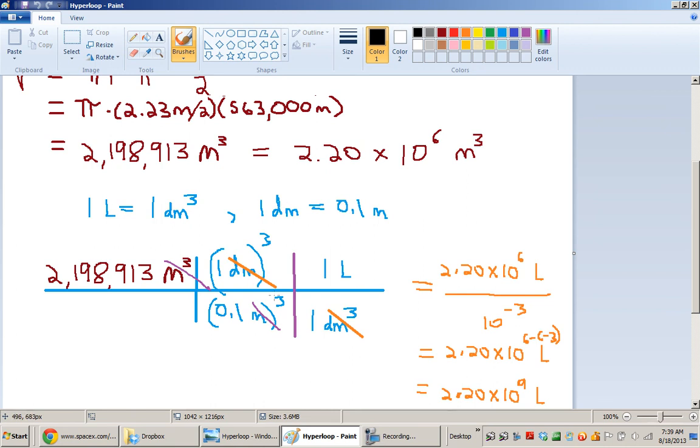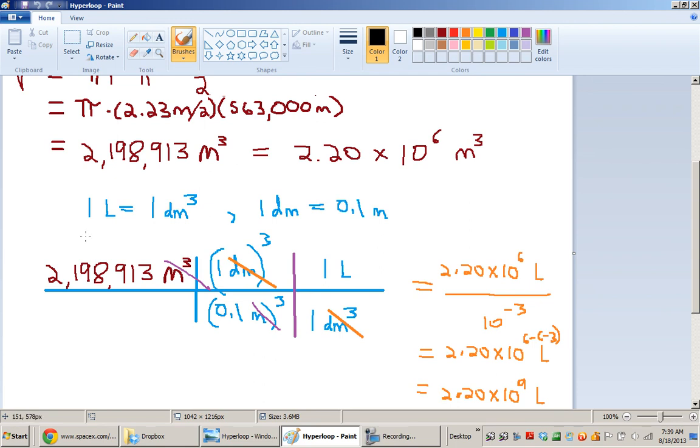And in doing so, I'm going to be canceling out meters. I have to do it 3 times, or cube it, put it to an exponent of 3, because I need to cancel 3 separate factors of meters. So that's why these things have cubic or 3 exponents. The meters cancel out, leaving decimeters cubed. That isn't exactly what I wanted because I wanted liters, so I put decimeters cubed down here from this equivalent statement. That means I have to put liters on top. And then I multiply and I cancel the decimeters cubed, and I'm just left with liters.